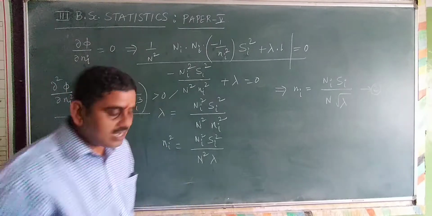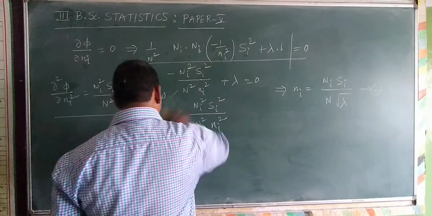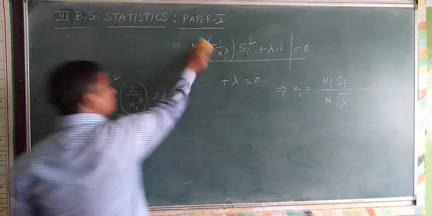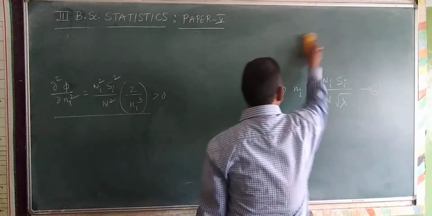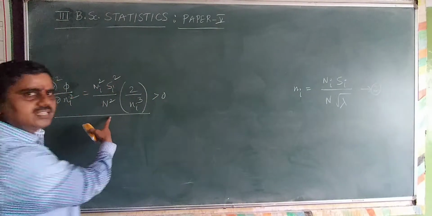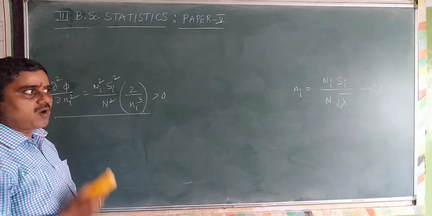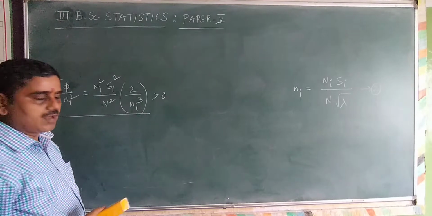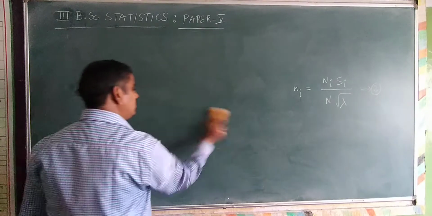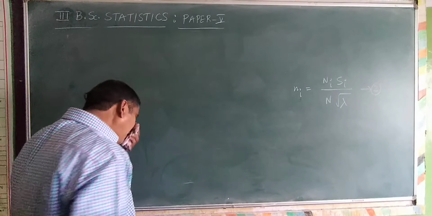Right? So now I calculate further the value of Ni. Leaving this particular differentiation aside, after calculation of this differentiation, I am proceeding further. Do you understand this? I am calculating now the value of small ni by calculating the value of root lambda. So now I calculate lambda. There is only one option to calculate lambda.